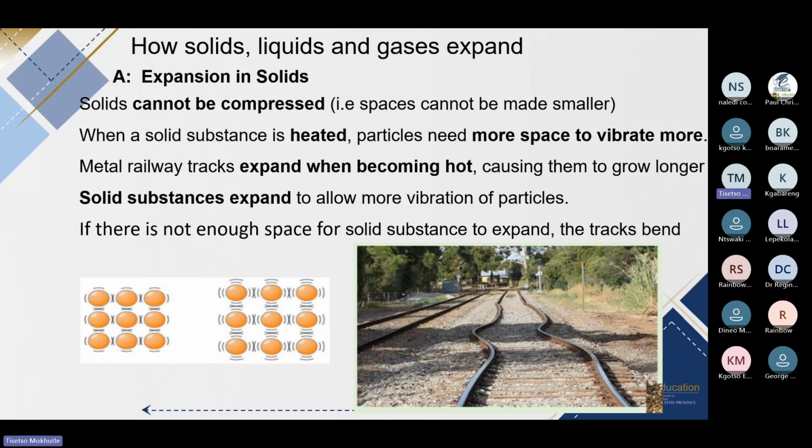But as we know, the solids do not have enough space to grow so as to accommodate the movement of the vibrating particles. So what happens is that the railway track will grow longer, but because there's very little room for growing longer, they end up buckling or bending.